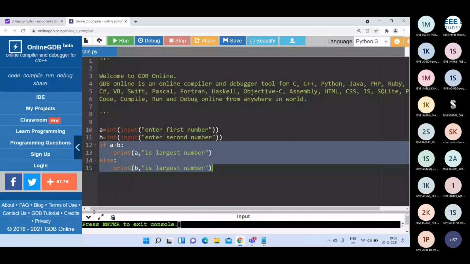So in this statement we are writing: if a greater than b, print something, else, print something else. We are writing 4 lines of code. The same 4 lines of code we can write in a single line. Can anyone tell me how we are going to write that in Python? Anyone having any idea? If condition, print, else, print, these 4 lines of code, it is possible to write in a single line. How are we going to write it?